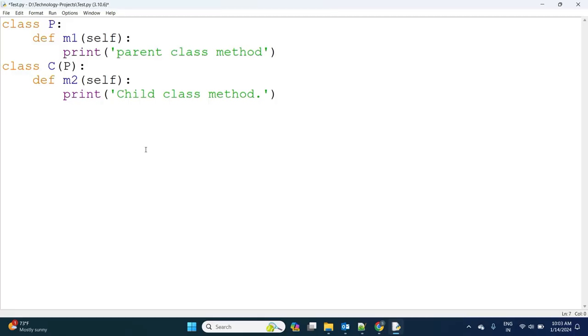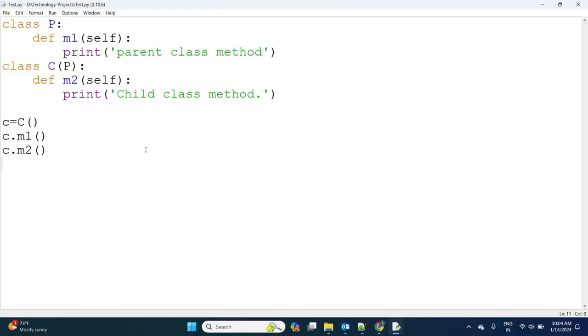Observe here: I've taken the parent class instance method m1, and the child class extends the parent class and has the m2 instance method. Now I'm creating an object for the child class. On the child class object reference, I can call the parent instance method and the child class instance method, because the child class extends the parent class.